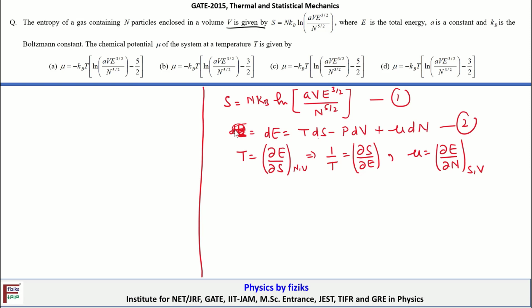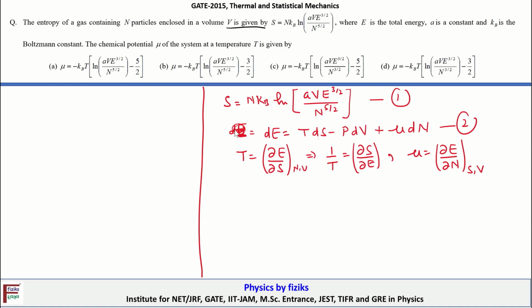So now with the help of these two parameters I can define a relationship between the chemical potential and the entropy of the system. That's what we require here for evaluating the chemical potential from the given information about the entropy. If this relationship is already known to you, then you need not go through this entire procedure, so we can skip this step.